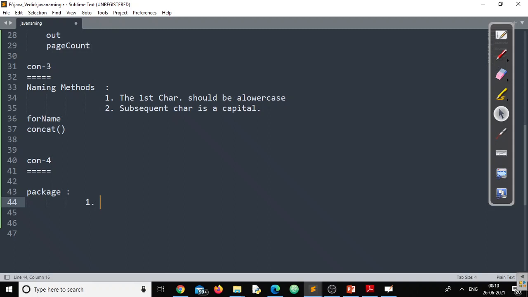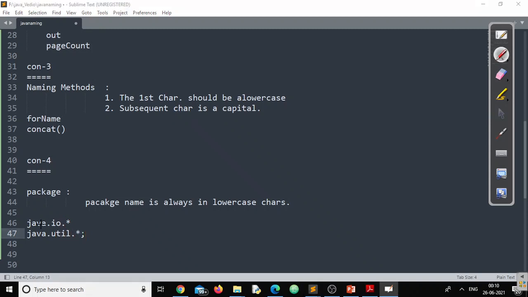Normally the package name is always, not just the first character, not just the second, all the characters in lowercase, right? If we go for an example, java.io.*, you might have seen java.util.*. Look at here.